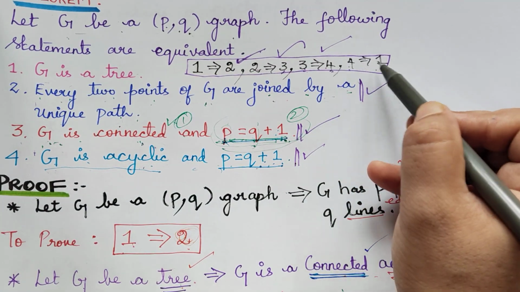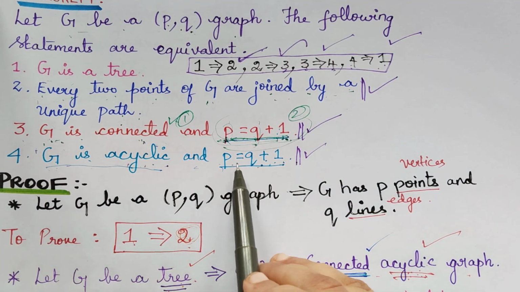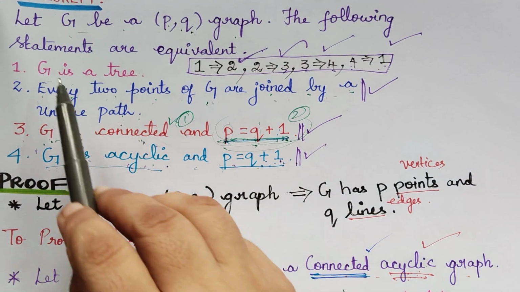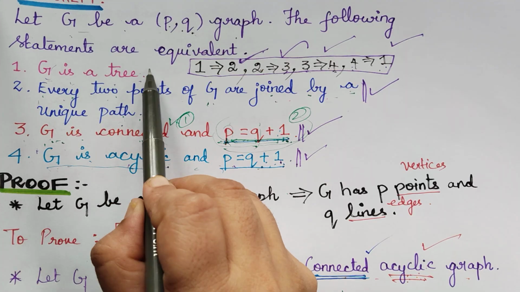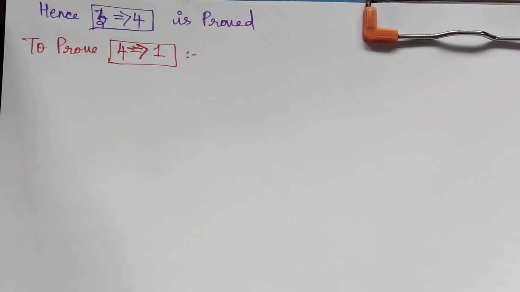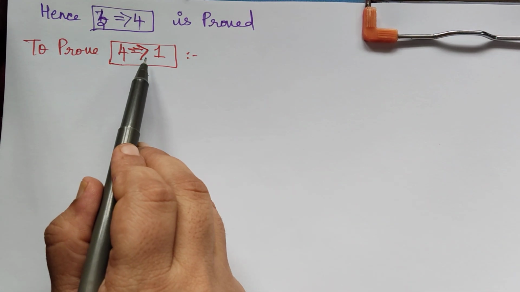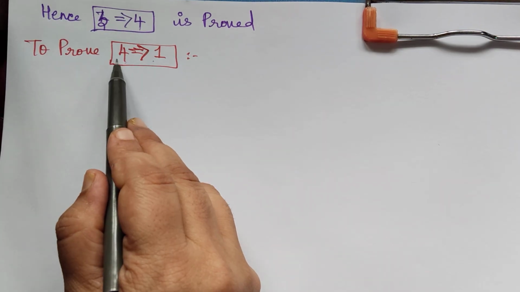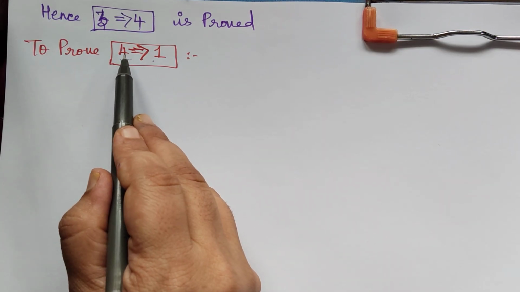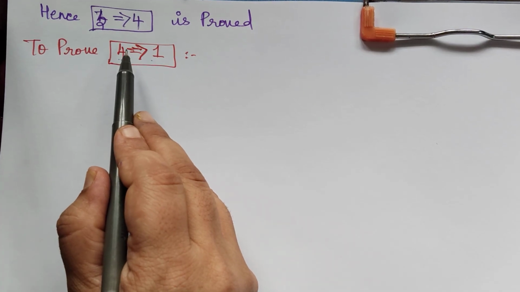Finally we have to prove 4 to 1. So we have to assume that G is acyclic and p equal to q plus 1, and we have to prove that G is a tree, that is 1. So let us see the proof. Therefore we are done in proving 3 to 4. Now the final part, that is we have to prove 4 implies 1. The statement 4 says that G is acyclic and p is equal to q plus 1. So let us write that.